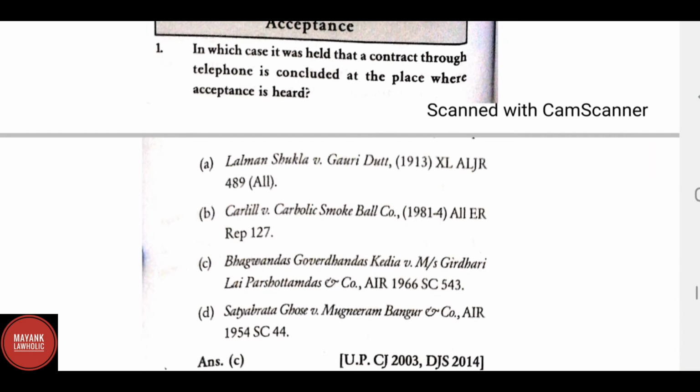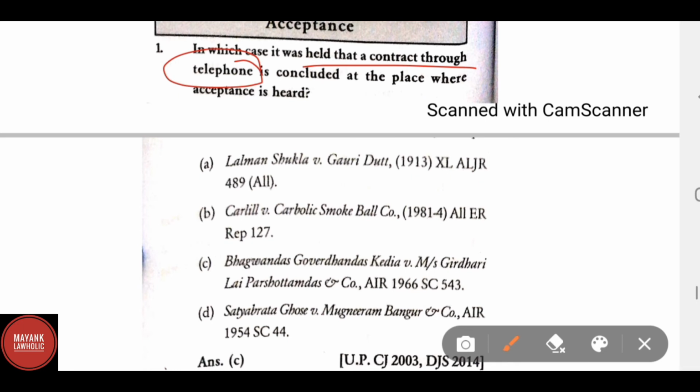Acceptance. In which of the following cases was it held that a contract through telephone is concluded at the place where the acceptance is heard? The correct answer is Bhagwan Das Govardhan Das Kedia versus Mezersons Girdhari Lal Purushottam Das and Company.